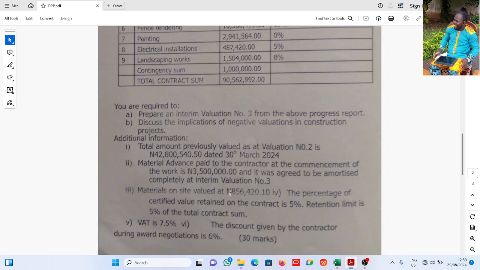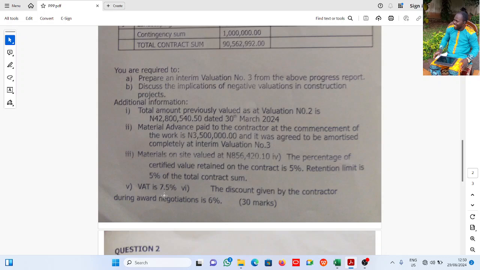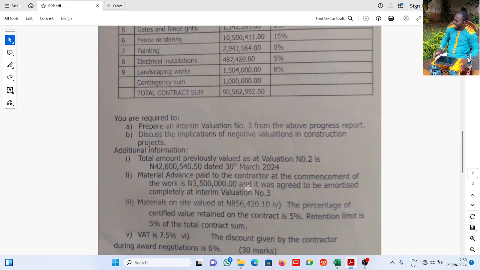Now materials on site is valued at 856,420 naira 10 kobo, and the percentage of certified value retained as retention is 5%. Retention limit is 5% of the total contract sum. I may be explaining this retention limit in a separate video for better understanding. Now the VAT is 7.5%. Discount given by the contractor during award is 6%. Now let's come back here.